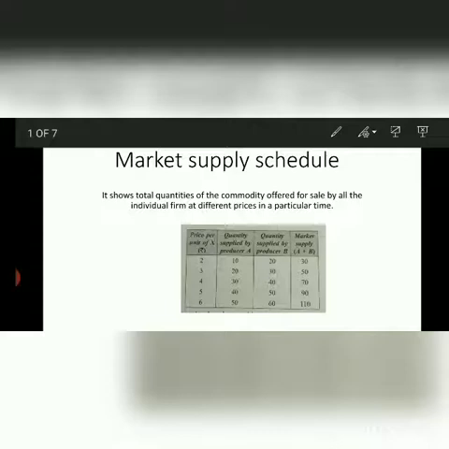In the last row also, when the price rose to rupees 6, producer A is supplying 50 units of commodity X and producer B is supplying 60 units.